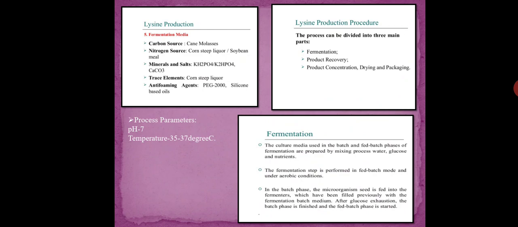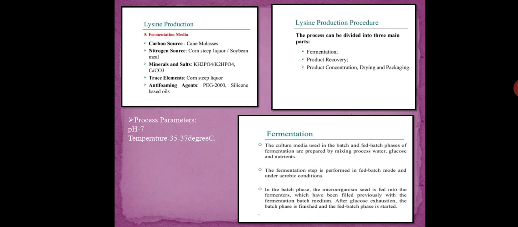Now the procedure. Apart from cane molasses, which is the carbon source, you can use glucose, fructose, sucrose and starch also. And in nitrogen source the Const-Replica has been mentioned. Apart from that you can also use ammonium nitrate salt and yeast extract. So yes, the optional ones you can also use.